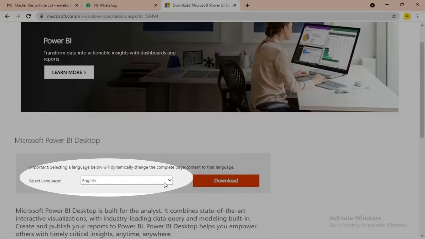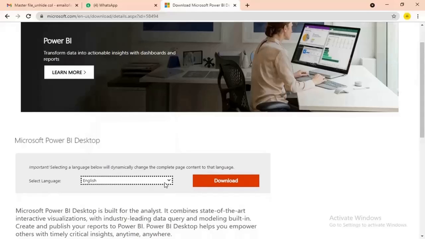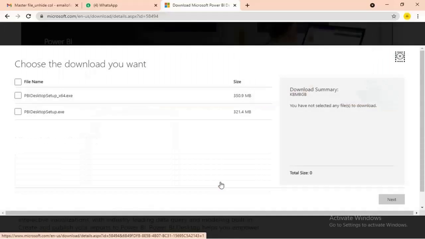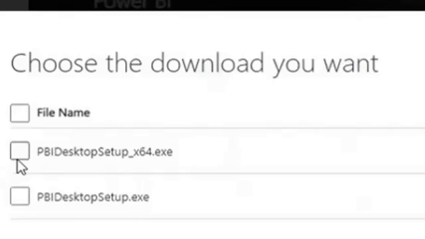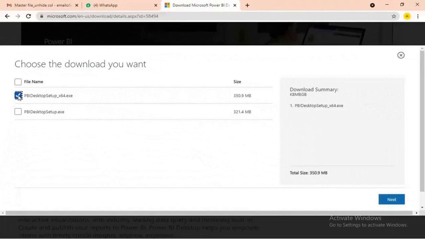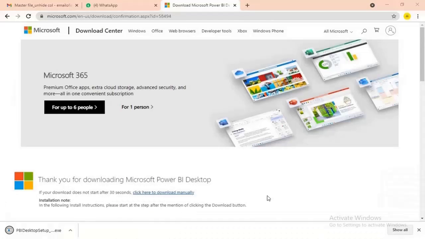It says select language, so select your appropriate language and then click on the download tab. Once you click on download, it will ask which version you are using. I'm selecting 64-bit here, and then it's going to download. Once the file gets downloaded, open that file.